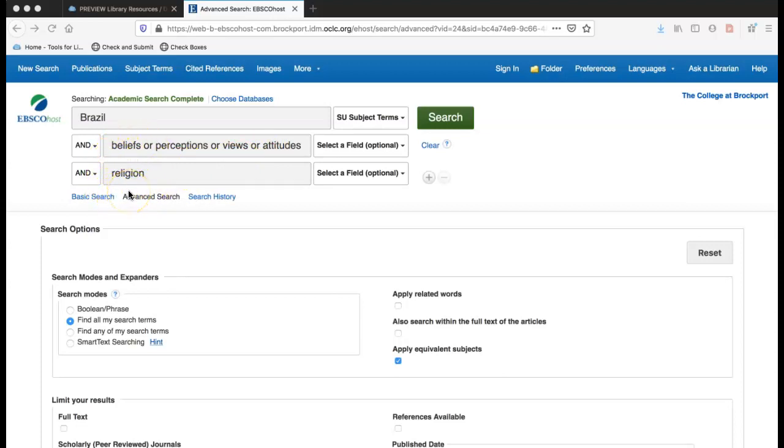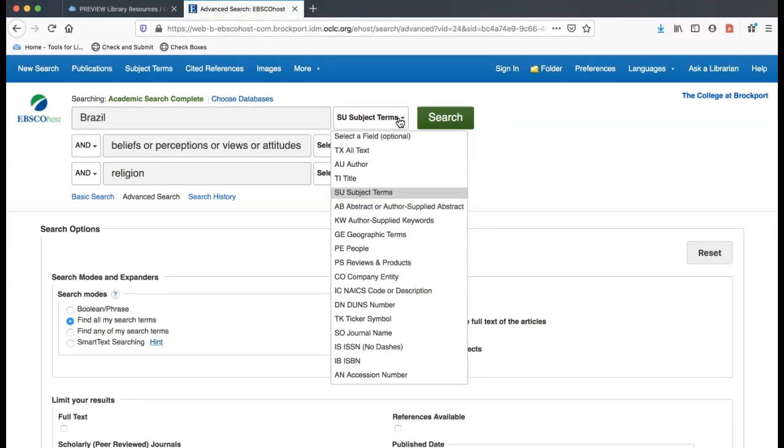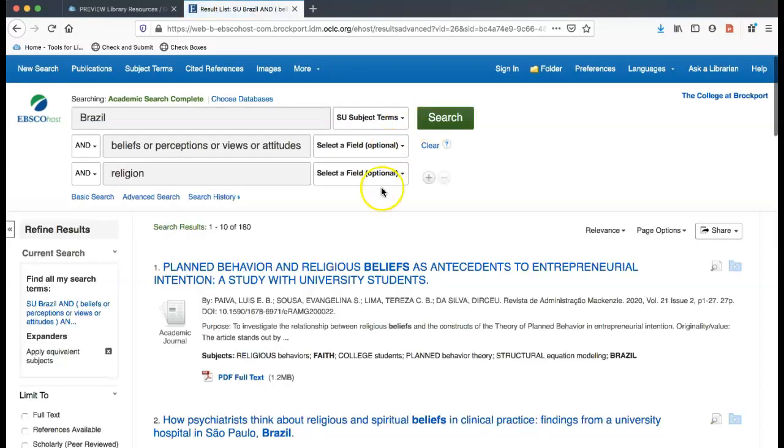So if you wanted to go deeper into education or mass media or religion, this is where you would put it in. For Brazil, I have changed it to the subject term because that will mean that the main topic of the article is actually about that country. It makes the search a little more specific. And with that, I have 180 results here that have something to do with all of these key terms.